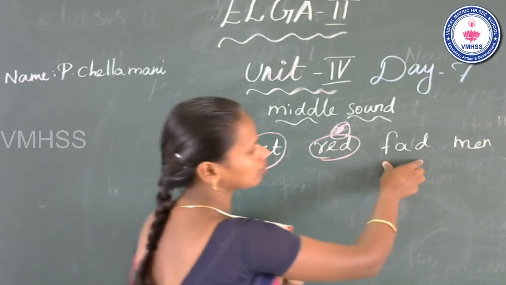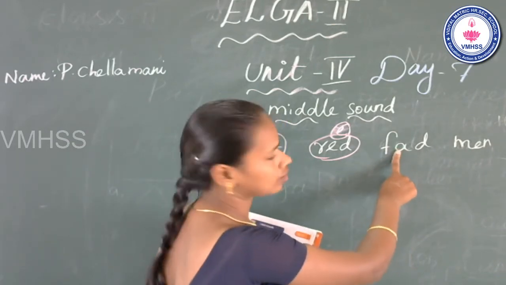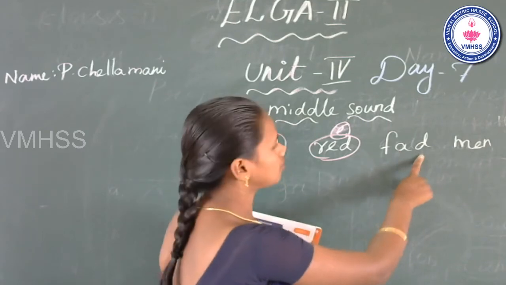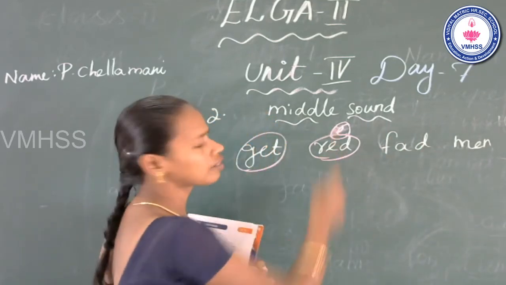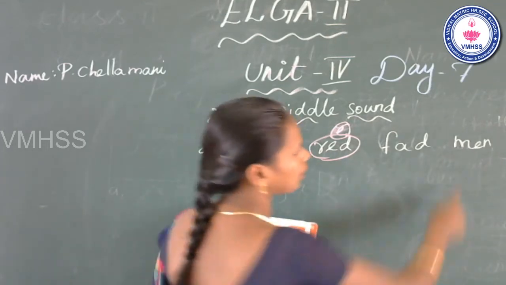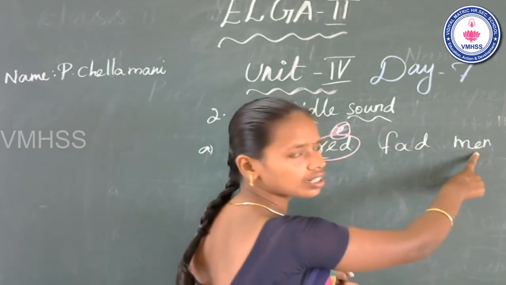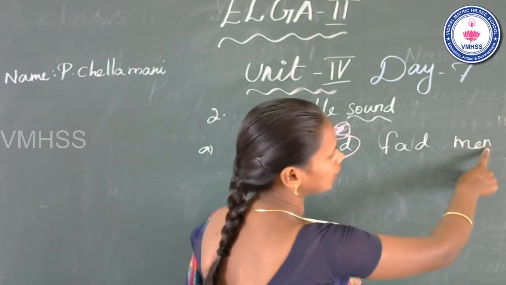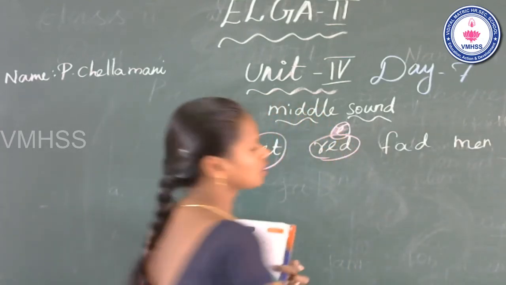Next, fad. Beginning f, middle a, end d. This word have middle sound a? No. So don't circle it. Next, many. Beginning m, middle a, end ny. This word have middle sound a. So you can circle it.